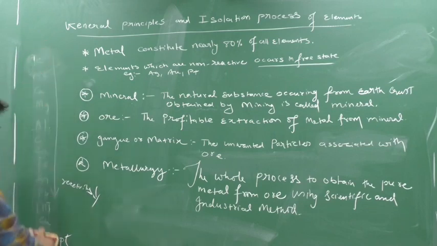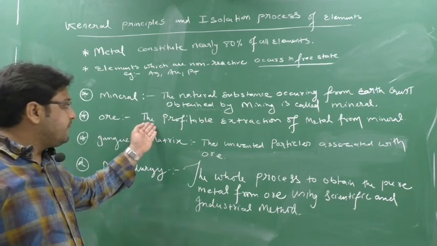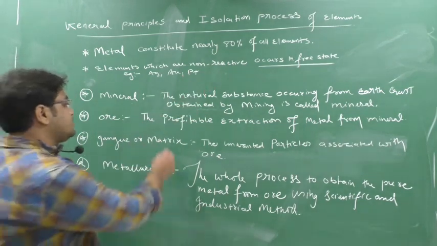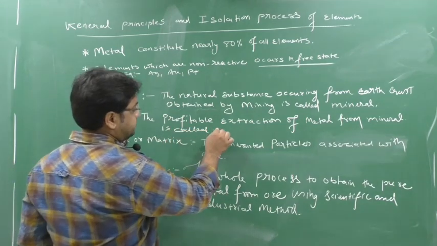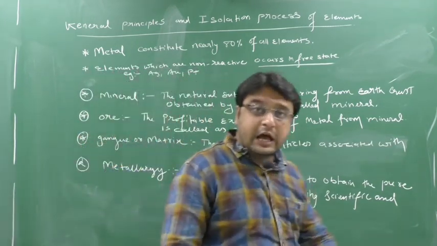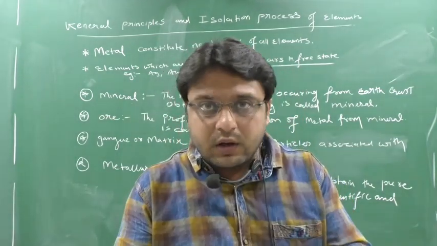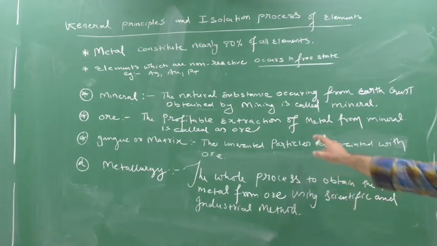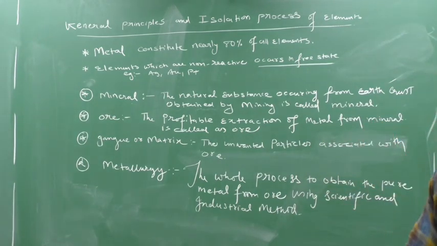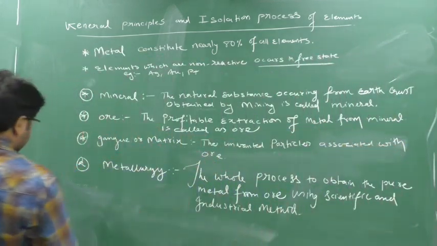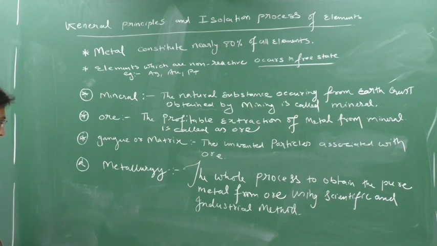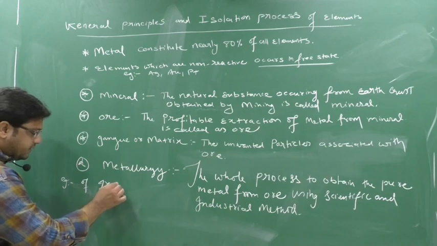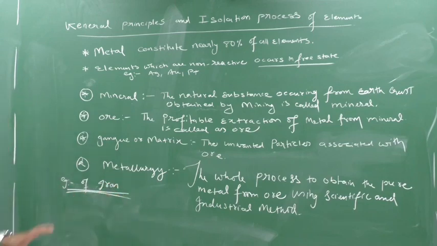Next I come towards the ore. Clear? Now understand this ore, okay? Ore means the profitable extraction of metal from mineral is called as ore. See, understand the definition. The profitable extraction of metal from the mineral is called as an ore. What does this mean? I'll take one example of iron. Check it out. It's not difficult, it's very easy. Please focus here.